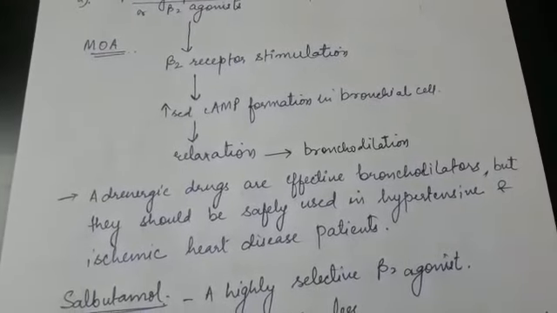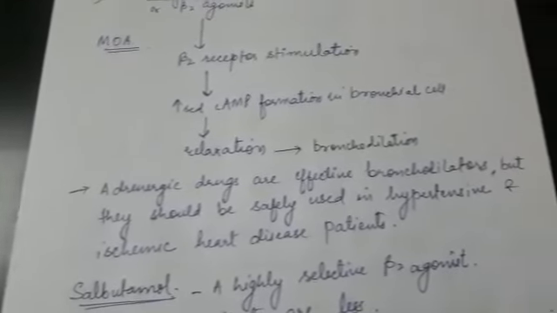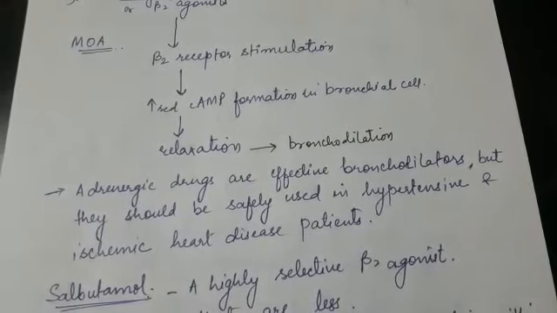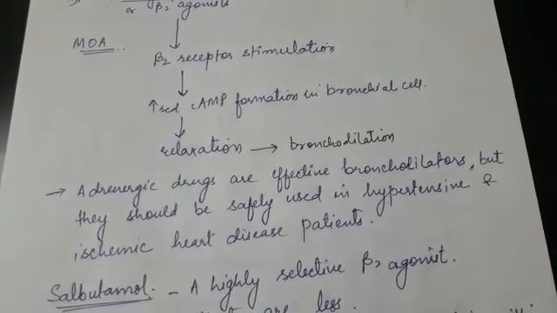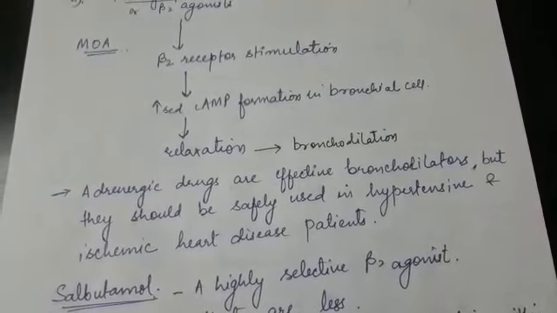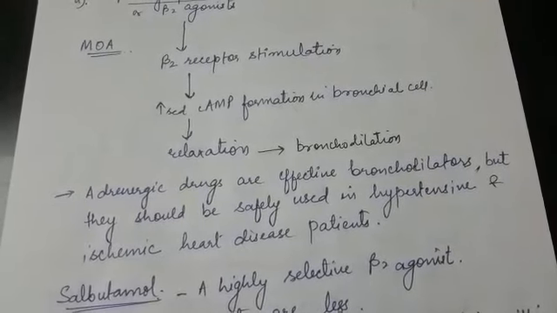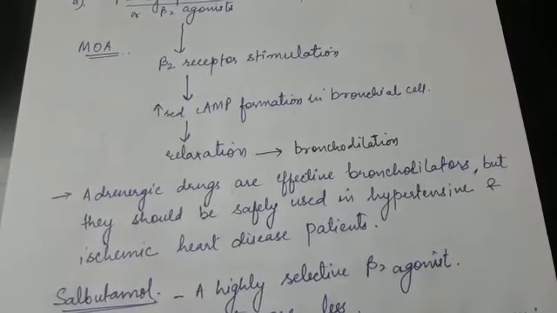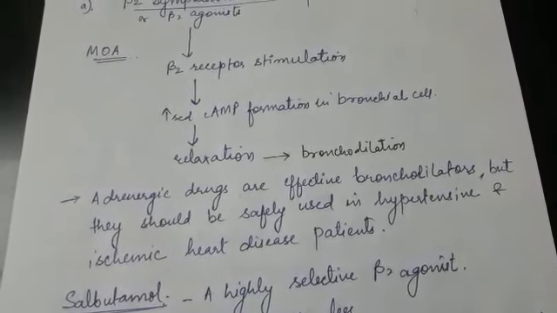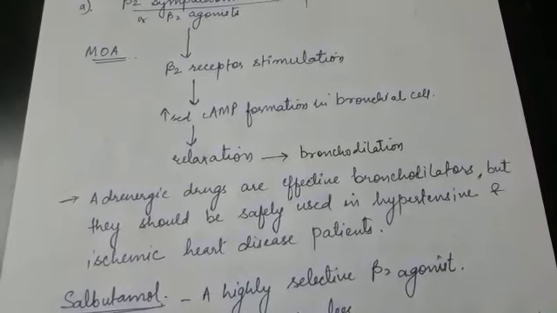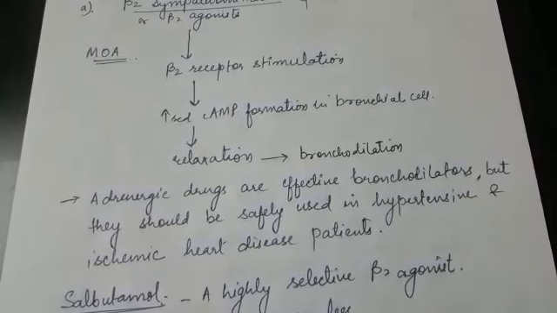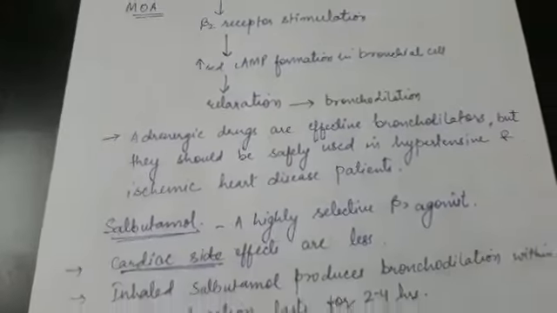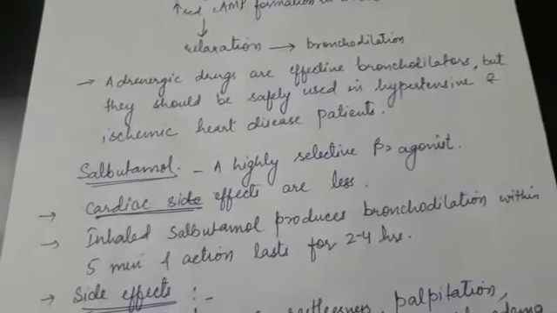The adrenergic drugs are effective bronchodilators, but they should be safely used in hypertensive and ischemic heart disease patients. As you all know, adrenergic drugs raise the blood pressure and they have harmful effects in cardiovascular patients. So adrenergic drugs can also be used as bronchodilators, but they should be used safely in hypertensive and ischemic heart disease patients. Now in this class, the main example is salbutamol.